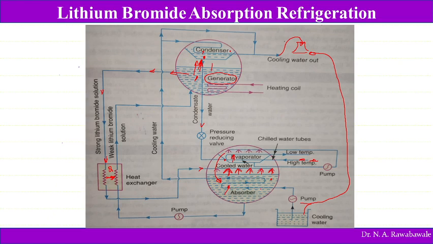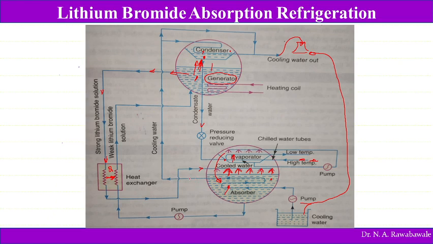Now this absorber needs the cooling effect. In order to cool this strong solution of lithium bromide, water is circulated from this sump with the help of a pump, where it absorbs heat, and the temperature of lithium bromide in the absorber gets reduced.